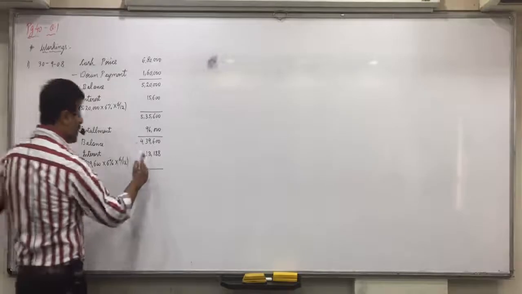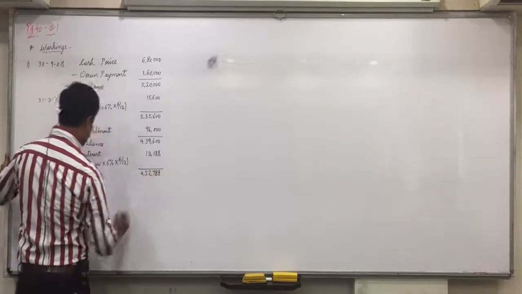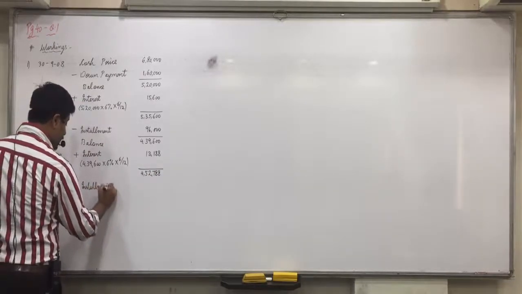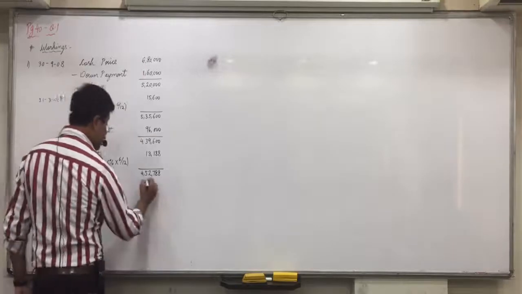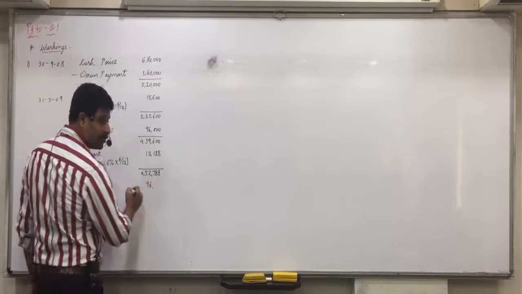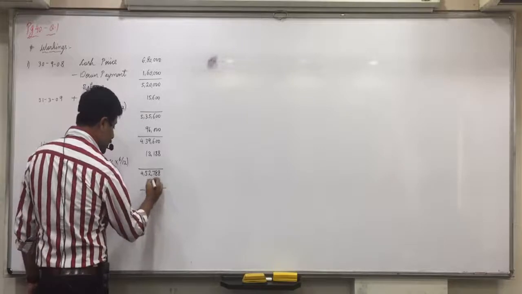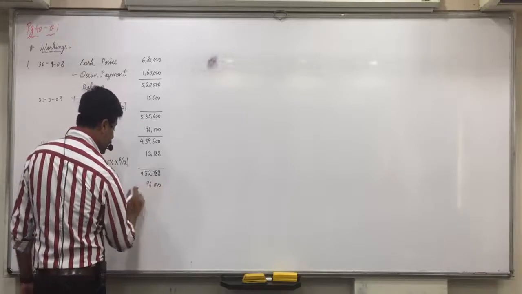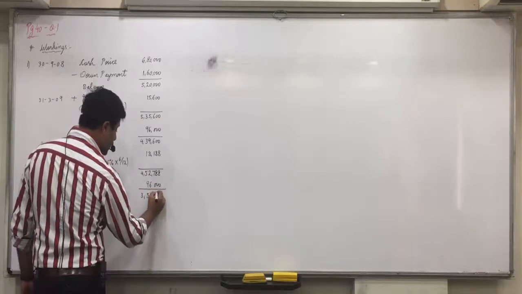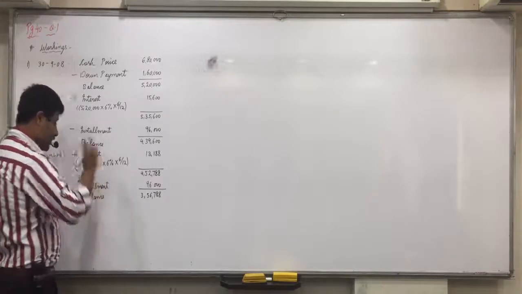So if you add it, 4,52,788 minus installment. Installment is 96,000. It's already inclusive of interest. 4,52,788 minus 96,000, so if you subtract 96,000, then 3,56,788 will be the balance. Any doubt in this?